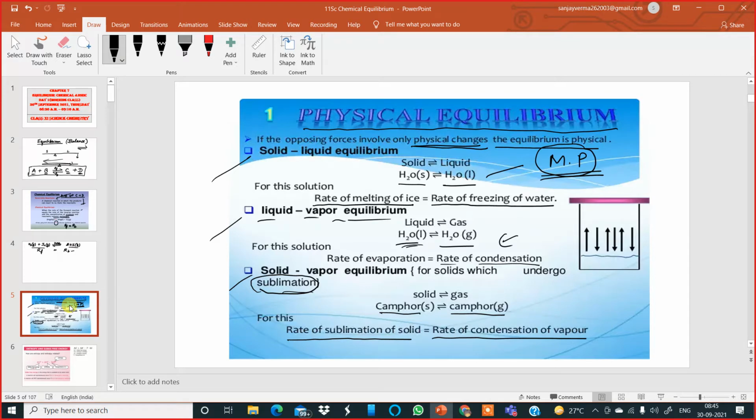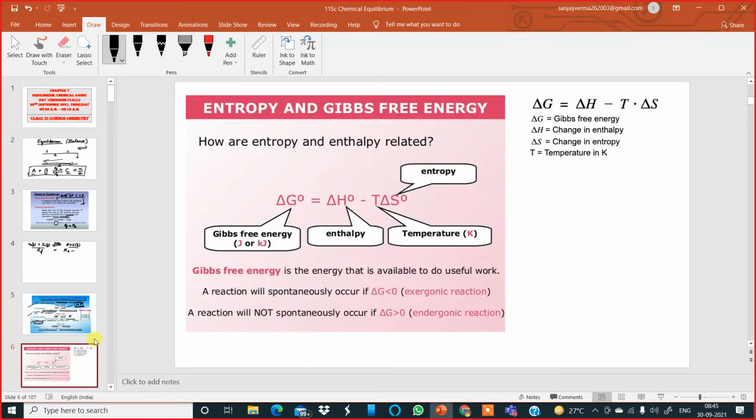Now let me explain one important term before I proceed further in this chapter, and that important term is called Gibbs free energy. This Gibbs free energy will be discussed in detail in the chapter chemical thermodynamics.